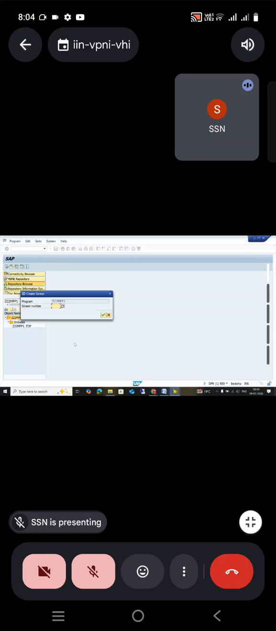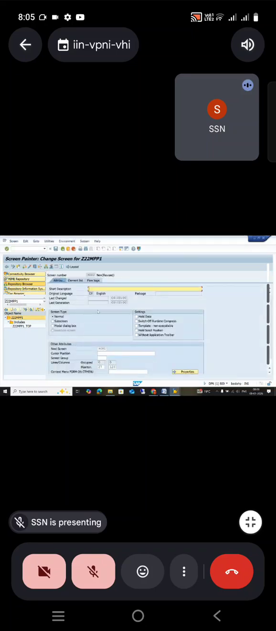Customized objects need to start with Z or Y, and we have naming conventions for constants and internal tables, same like that. Whenever it is a custom screen, it starts with the 9 series. That is what they normally follow. So 9000 or 9001, you can give anything. Click on continue. So for demo, this is the description.